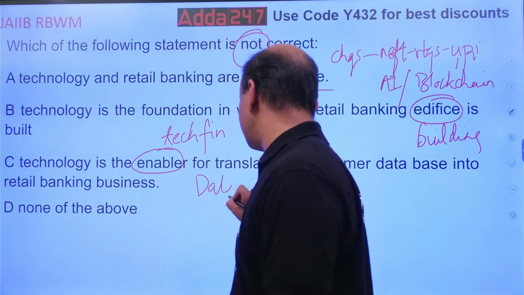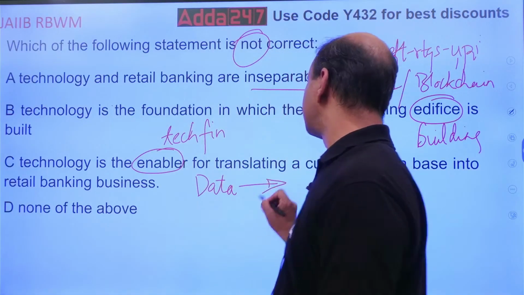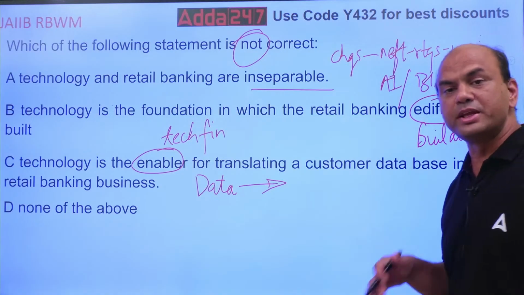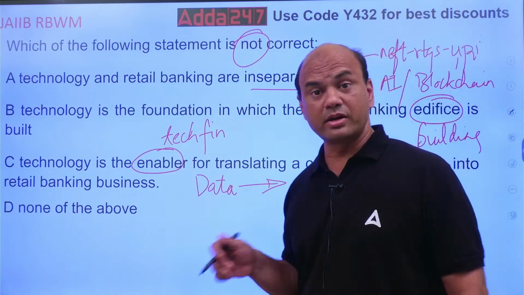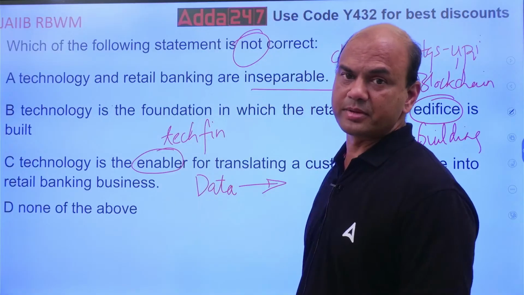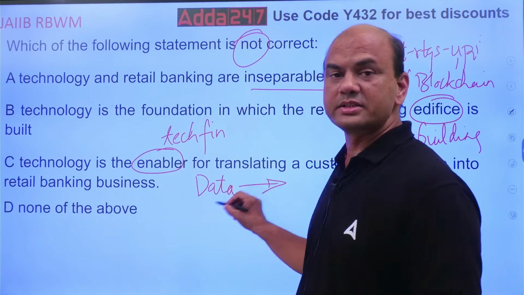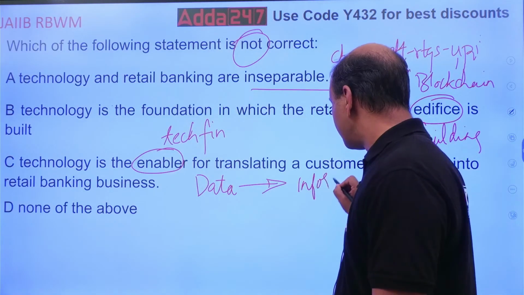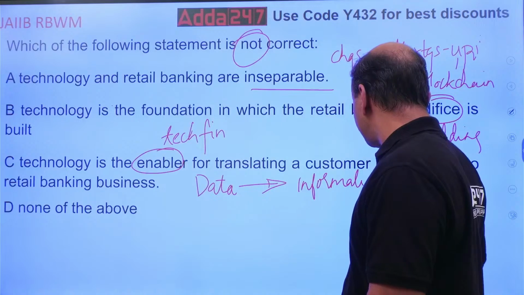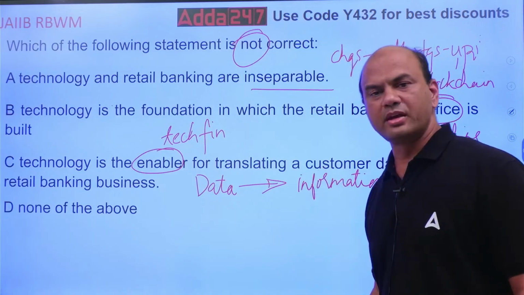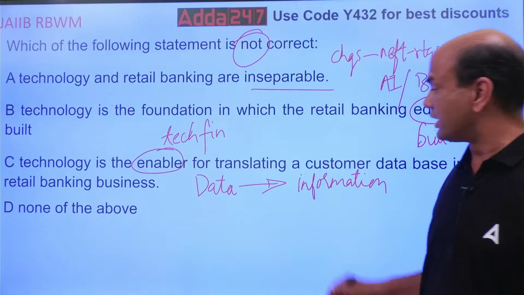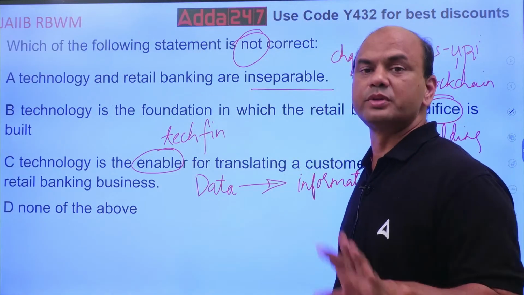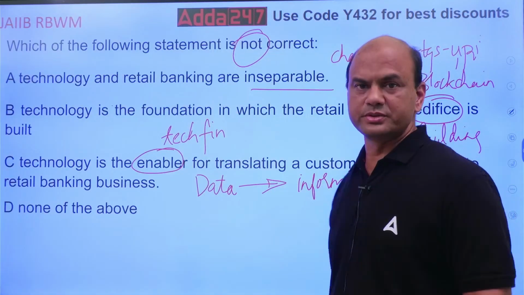Look at this, data into, what do we convert this into? Data is converted into retail banking business. Means what? There is a typical word in this MIS, in this chapter. That is called as what? Data is converted into information. Kindly note. You always need information. You don't need data. Data is of no use to you. Data has to be processed and brought to information. Only then it is useful. Otherwise it's of no use.